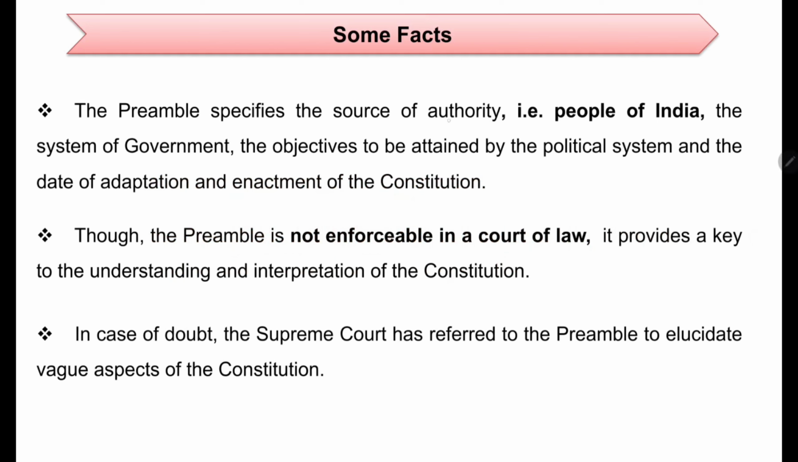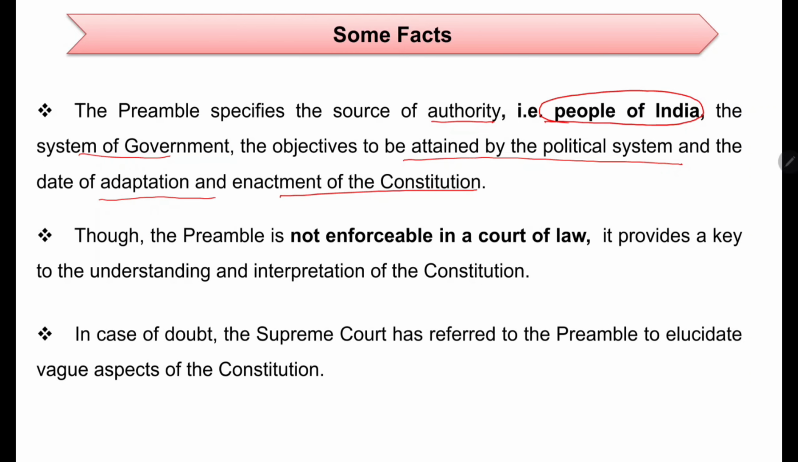Okay, the preamble specifies the source of authority, that is the people of India. See the text, if you can see the text, it started with "we the people," isn't it? It emphasized that. What does it emphasize? It emphasized the power of the people, the system of government, the objectives to be attained by the political system, and the date of adoption and enactment of the constitution.